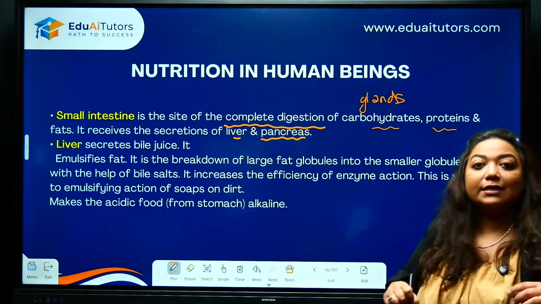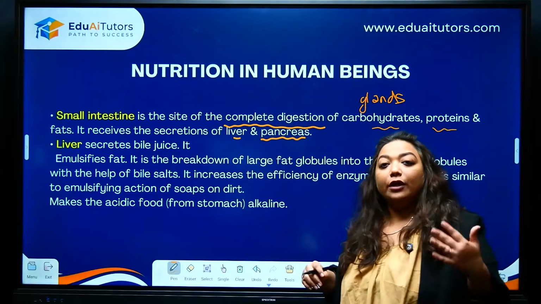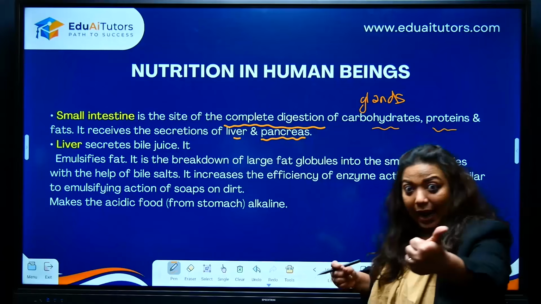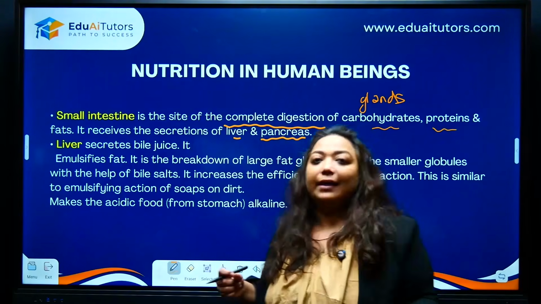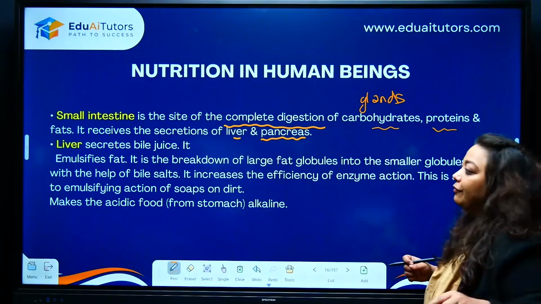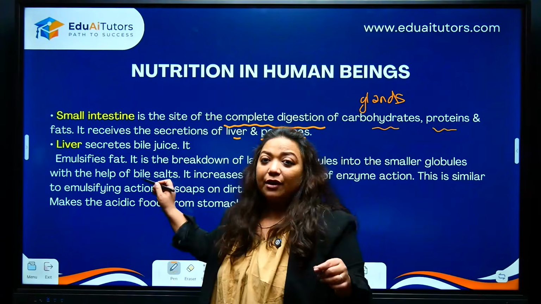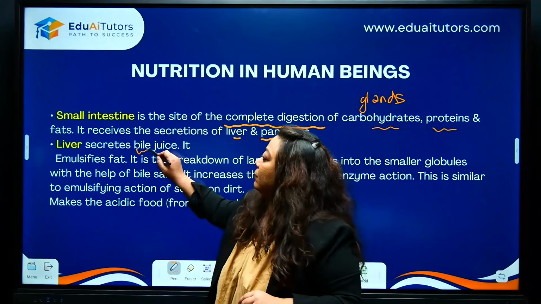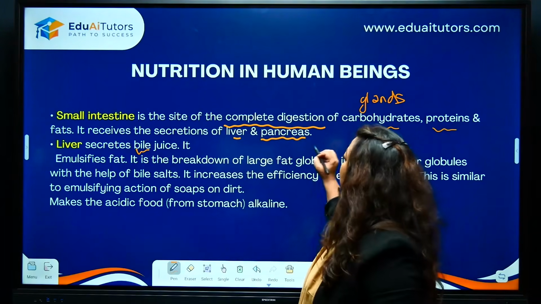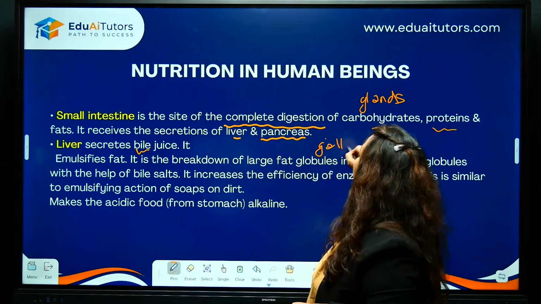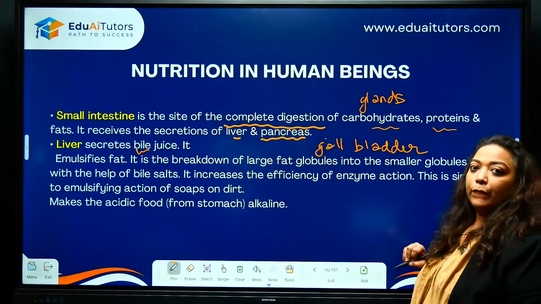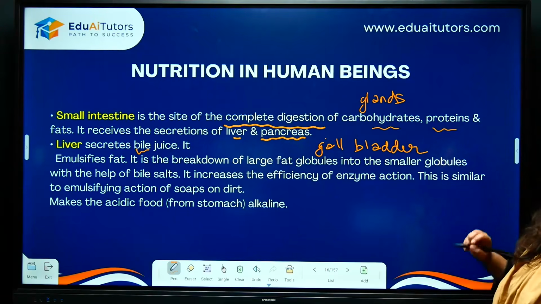They are called the digestive glands. So what are your three digestive glands? Quickly, you have the salivary gland, liver and pancreas. Alright, further, let's take a look at this. What is the liver doing? The liver secretes bile, B-I-L-E, bile. This bile is stored in the gallbladder.